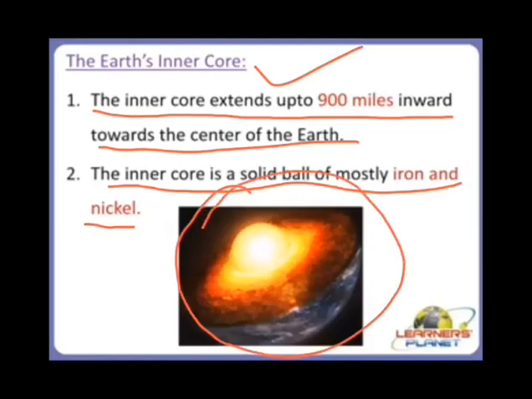So these are the four layers of the earth. First one is the crust, next is the mantle, the third one is the earth's outer core, and the last one is the earth's inner core. So this is all about the different layers of earth. Now let's move forward.